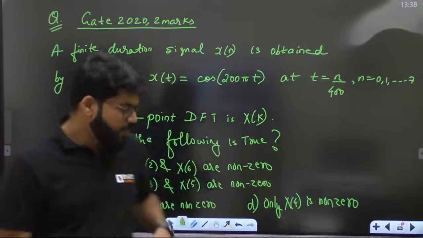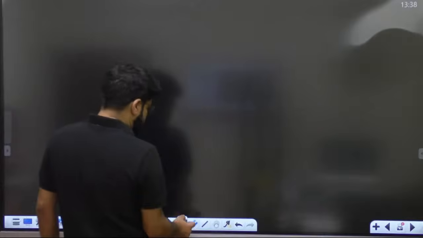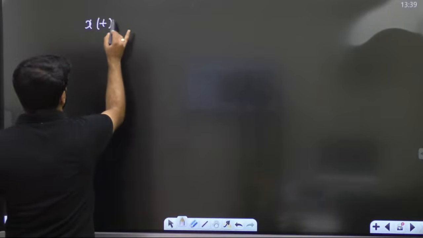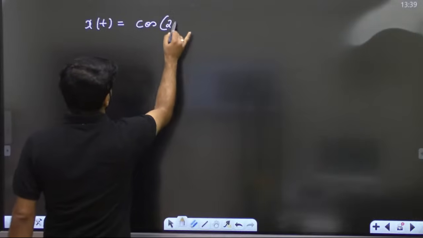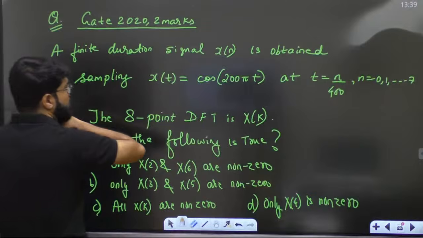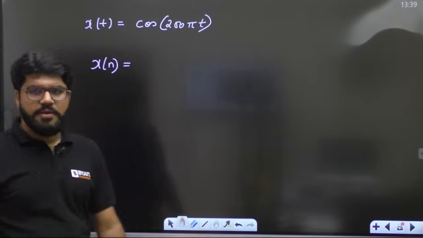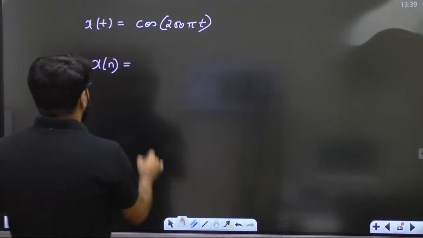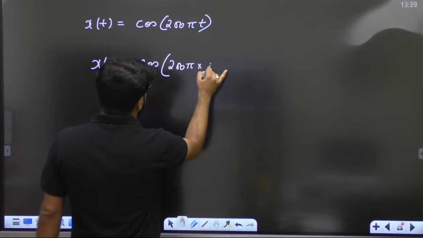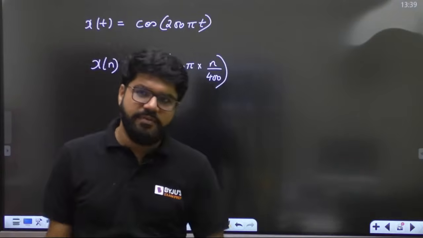Okay, chalo, let me start a little bit. So what is xn? Can you try to write down what is xn? xt is cos 200 pi t, given to me. Okay. So what will be xn? Sampling has been done at n by 400, that is the NTS factor is given to you.